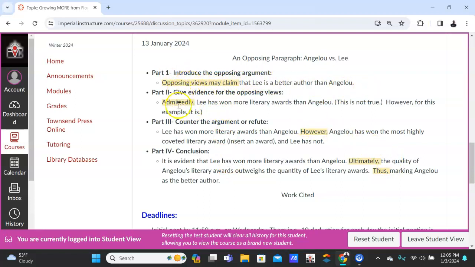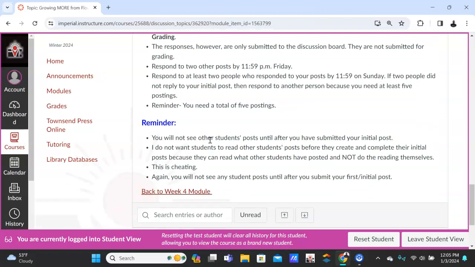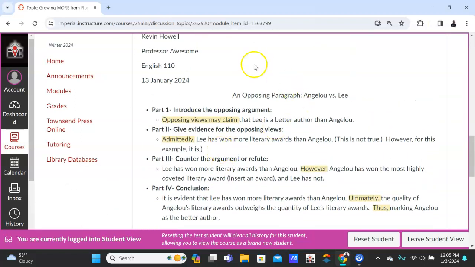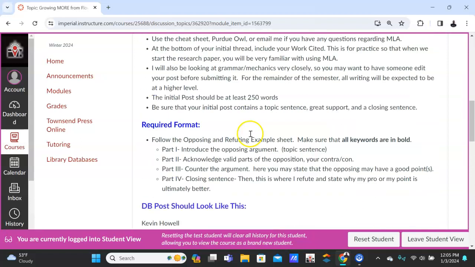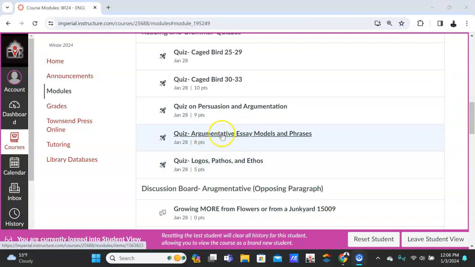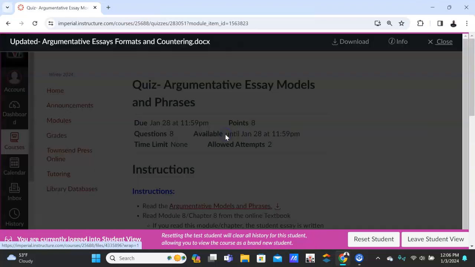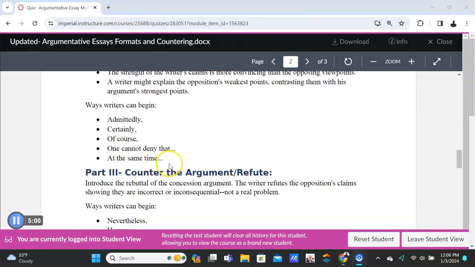And notice that these key words are in yellow, and these come from the document that I've gone over in the other video, and which I'm going to go over again here quickly. So where did I get this from? It comes from this quiz, and this is why I said to make a copy of it and watch the video first. Let me open it up here.